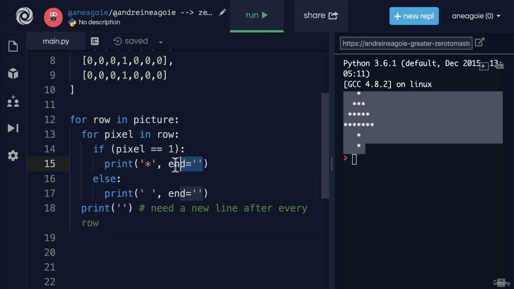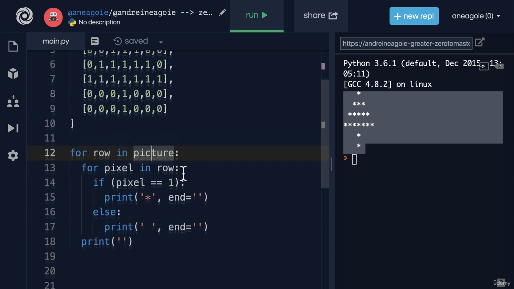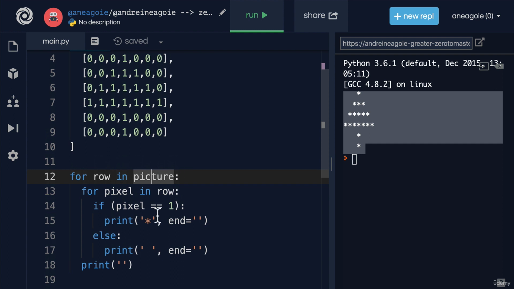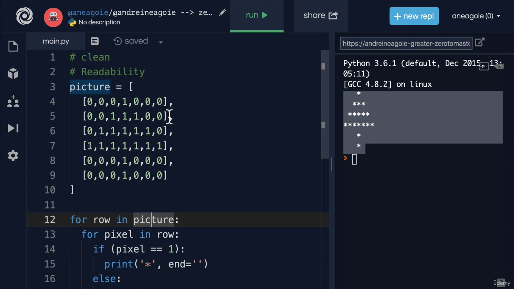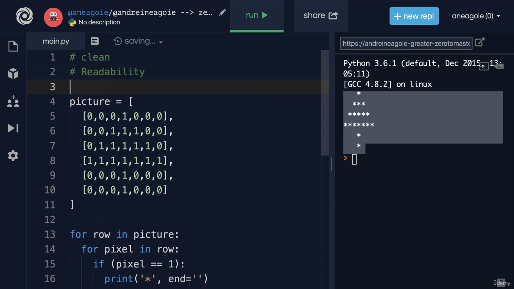Or maybe they'll be confused why we need this as well. So depending on your style, you might want to add comments. Make sure that the naming of your variables are good, and maybe making sure that it's not only you that understands the code.